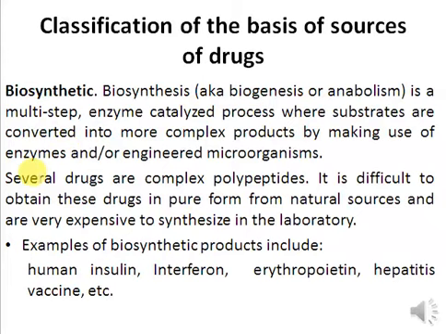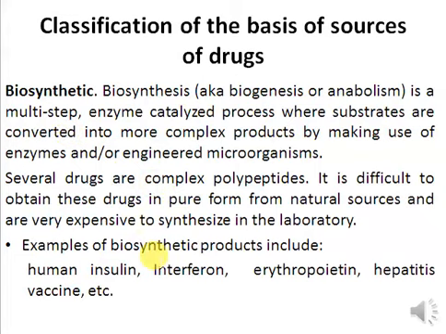Several drugs are very complex peptides and very difficult to obtain from natural sources, and also very difficult to prepare in the laboratory because the method of preparation is very expensive. So if you are trying to prepare complex polypeptides, then you must look for the biosynthetic method, which makes use of enzymes or engineered microorganisms to carry out the synthesis of complex macromolecules.